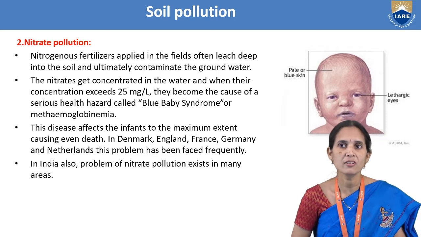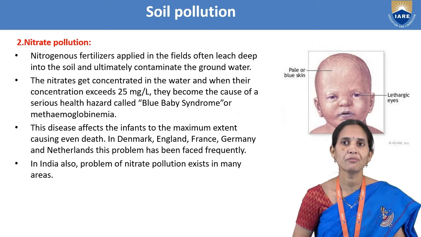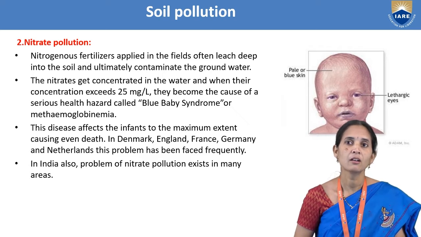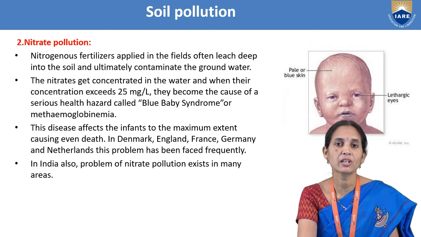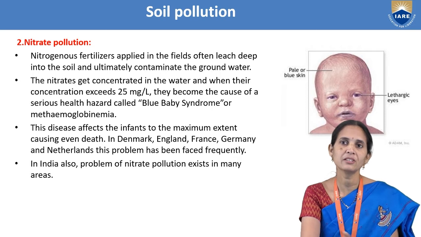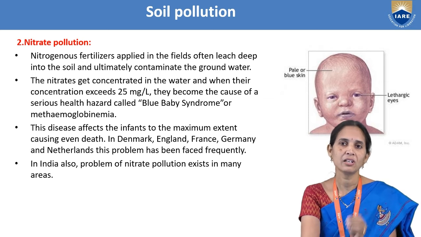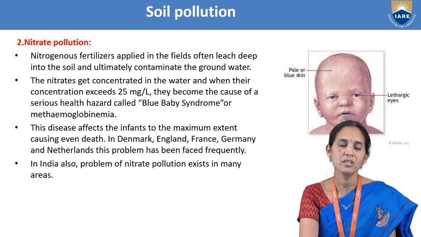So the nitrates get concentrated in the water, and when their concentration exceeds 25 milligram per liter, they become the cause of a serious health hazard called blue baby syndrome. When the nitrate level exceeds 25 milligram per liter, it leads to the disease blue baby syndrome. We already discussed this in water pollution. If you are drinking water with more than 25 milligram per liter of nitrate, it leads to blue baby syndrome.